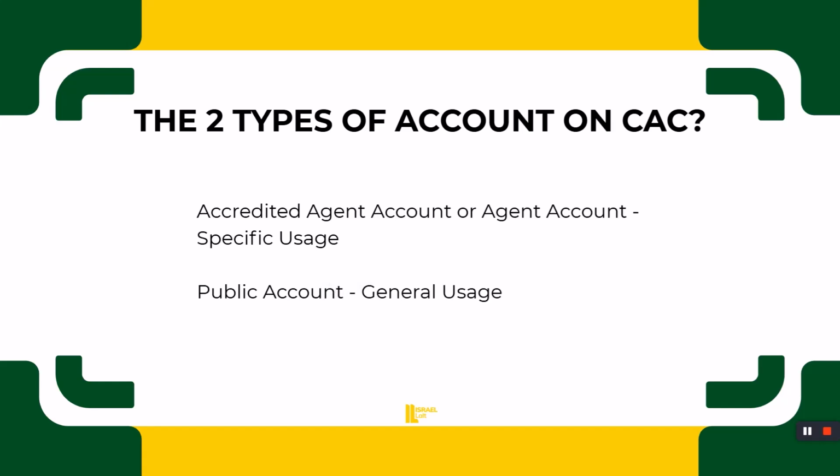You create the account with your details, your name and phone number. They send a verification to your email, you verify, and then you log in straight away with your username and password. An accredited agent also has a username and password, but before it is approved, it has to go through a process. It can take a week, or two, three, four days, depending on how fast the approval process is. But the public account is instant.